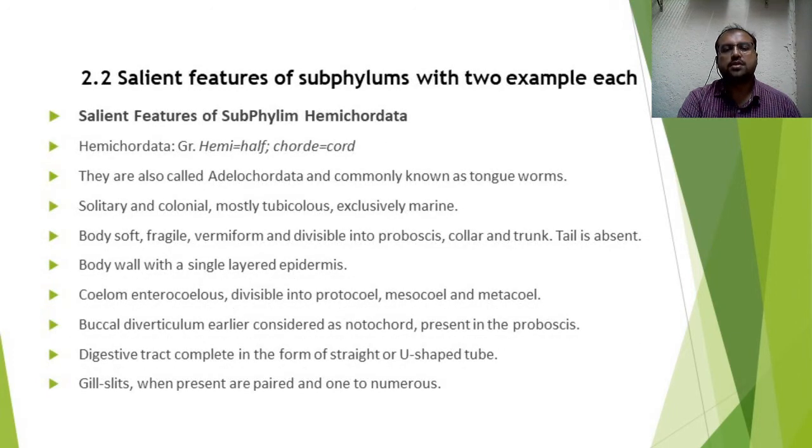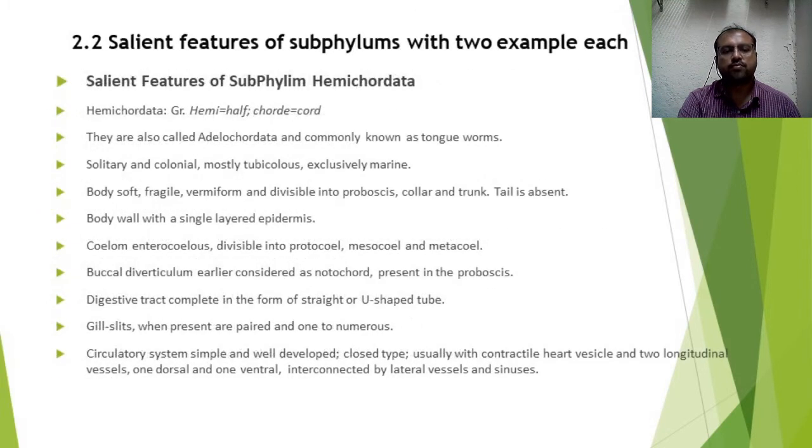About the respiration, it has gill slits, but in some cases the gill slits are also absent, and when present they are paired and one to numerous. In case of circulation, the circulatory system is simple and well developed.